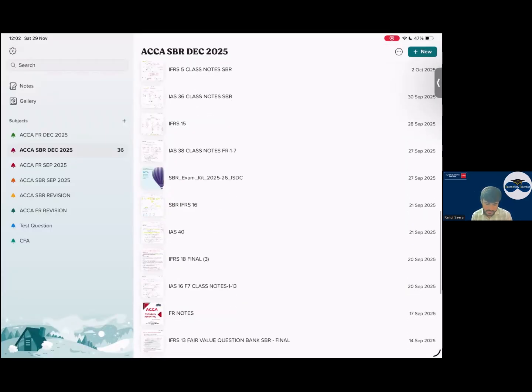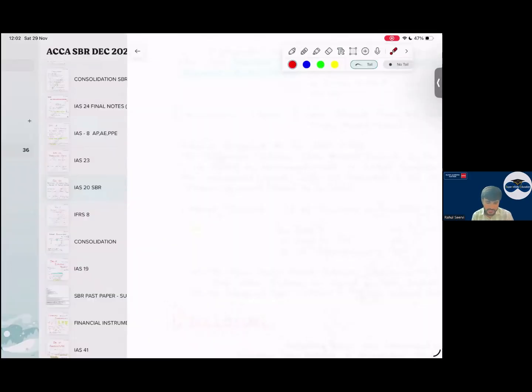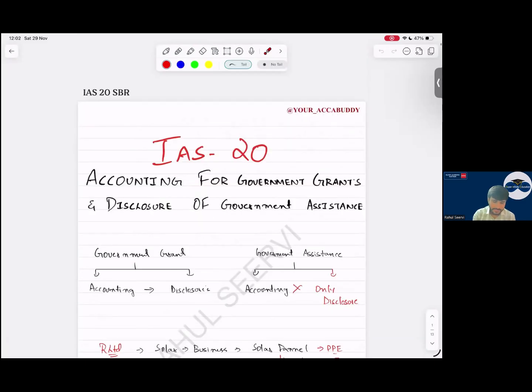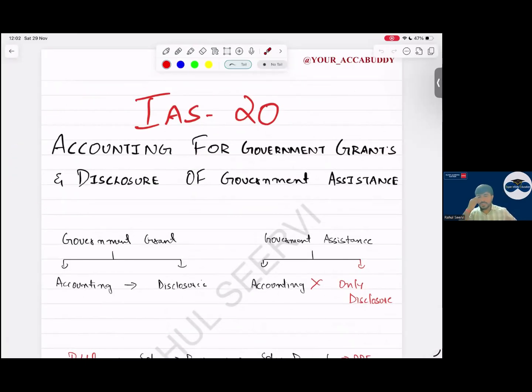Then IAS 20 and IAS 23. Let us revise. Yes, sir. IAS 20: accounting for government grants and disclosure of government assistance. Not so important, as I mentioned, but I mentioned it for the December attempt. Last attempt we saw IAS 16, IAS 38, then IAS 23. So this attempt, IAS 20, 23, and IAS 40. Be good with that; you should have knowledge of it.